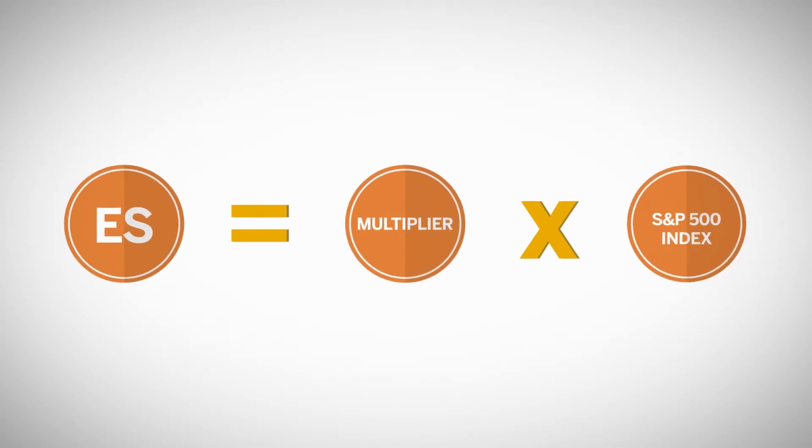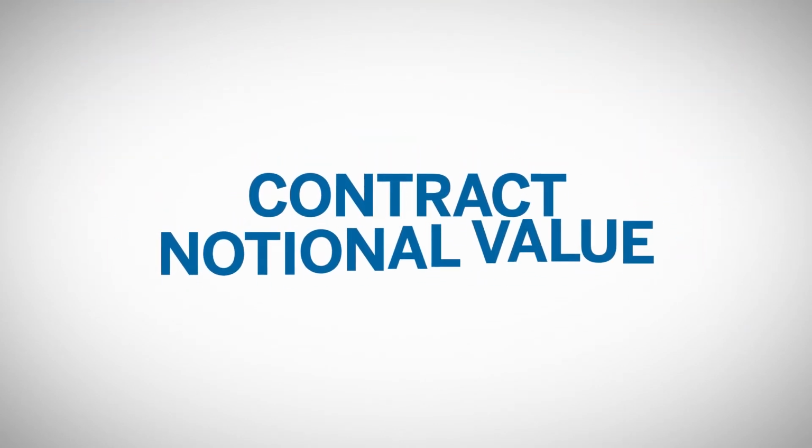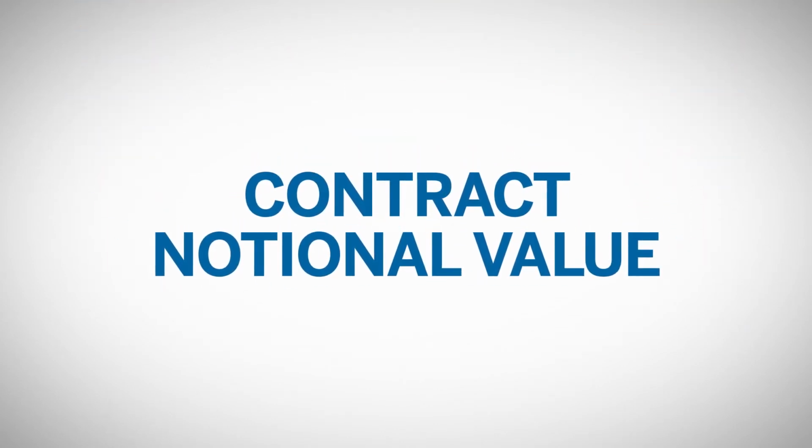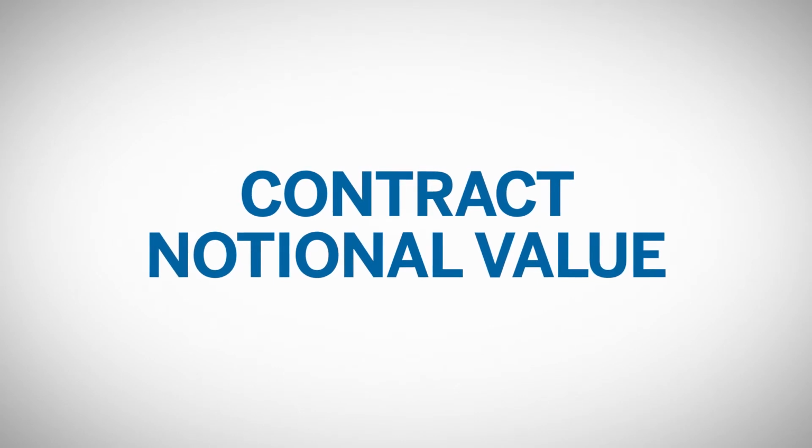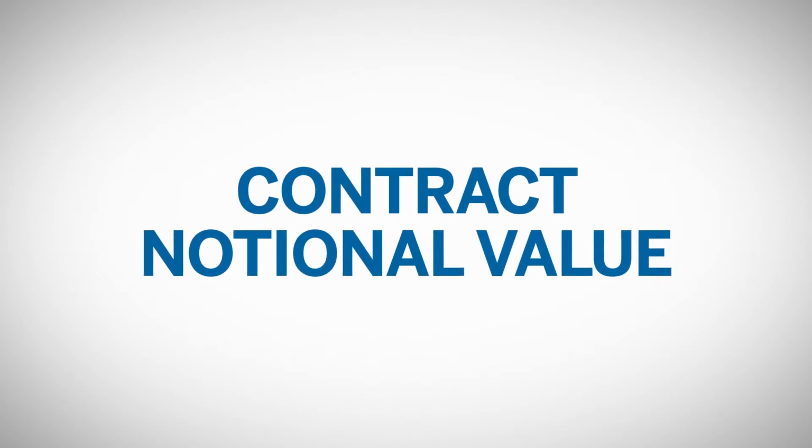The E-mini S&P 500 contract unit, trading code ES, is a financial calculation based on a fixed multiplier times the S&P 500 index. Contract notional value, also known as contract value, is the financial expression of the contract unit and the current futures contract price.